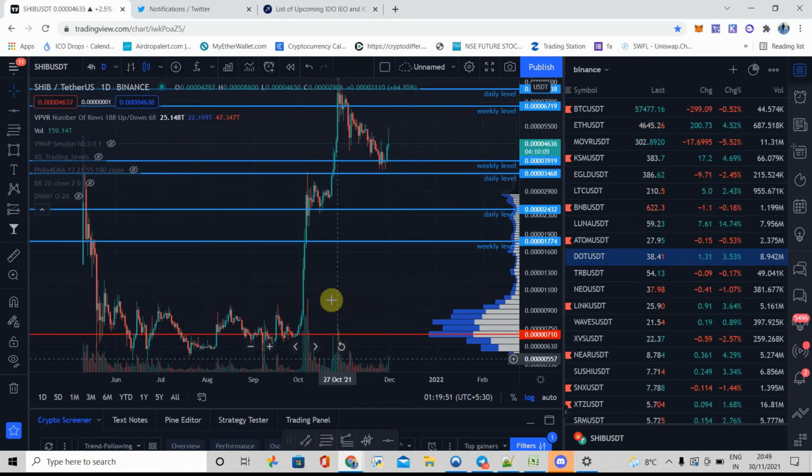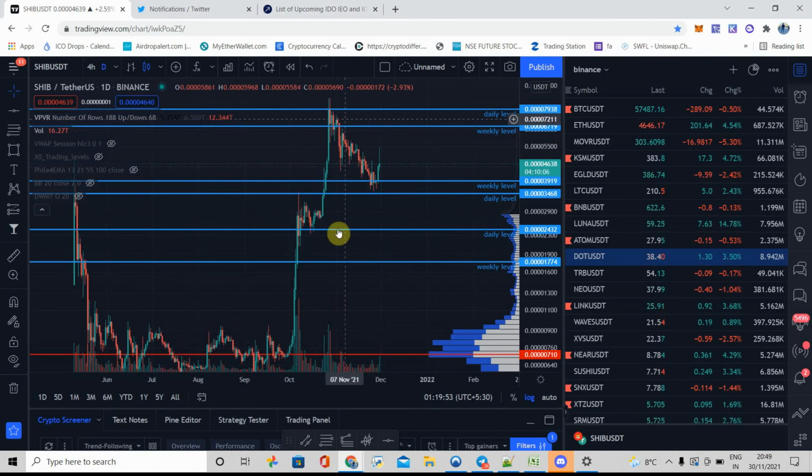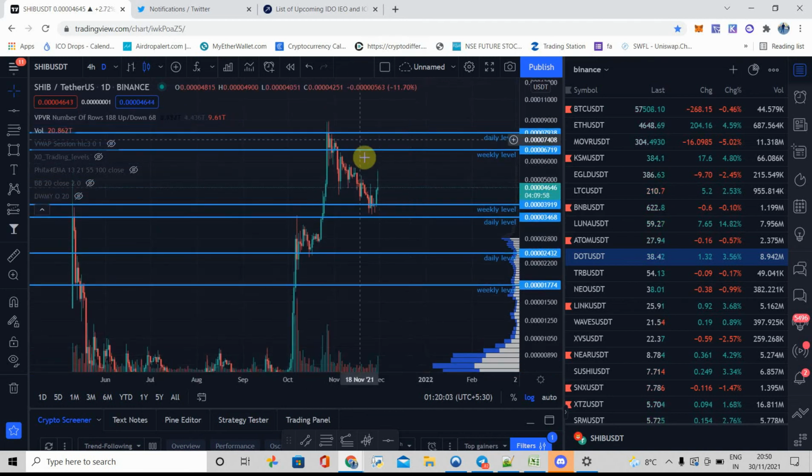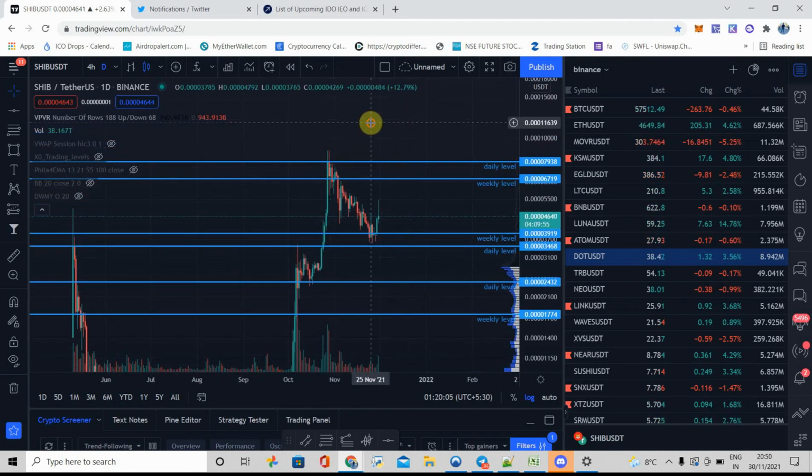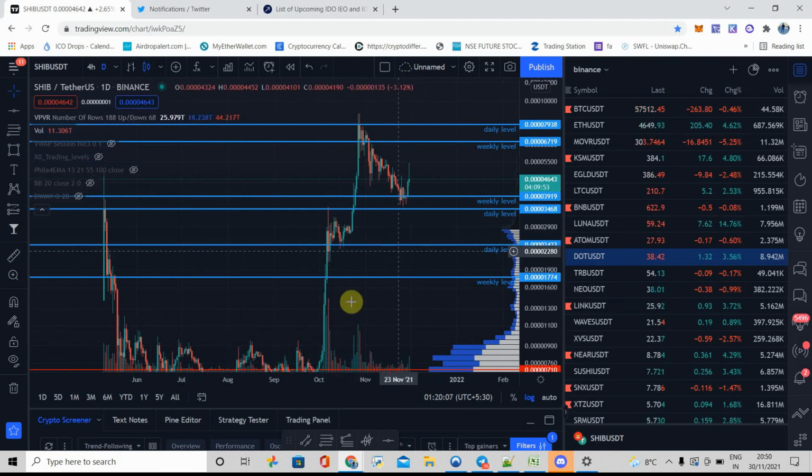Now, the second step is we have to find the confluence around this horizontal support and resistance line, so that we can get into the trend, and we expect another high because it's a strong uptrend as of now.